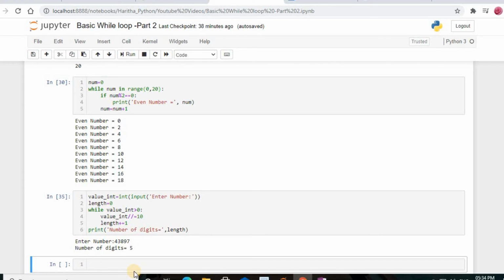Now we move along to the nested while loop. We saw that nested for loops can be used in order to print all the possible combinations of the elements. So in our next video, we'll see nested while loops. Now we'll just complete this. The variable x, y is equal to 0, 8.